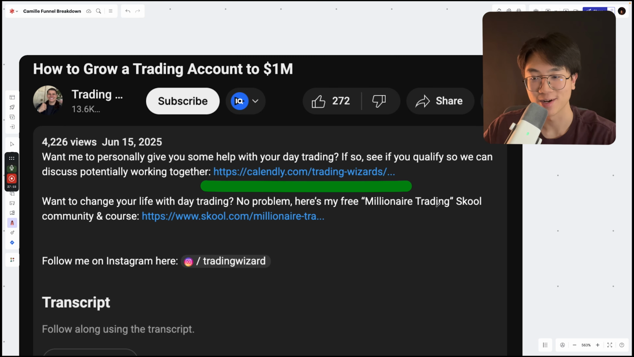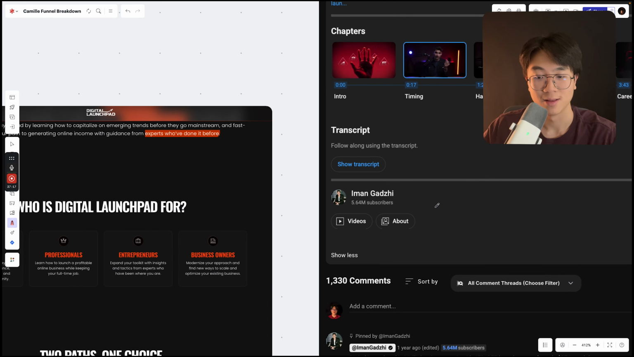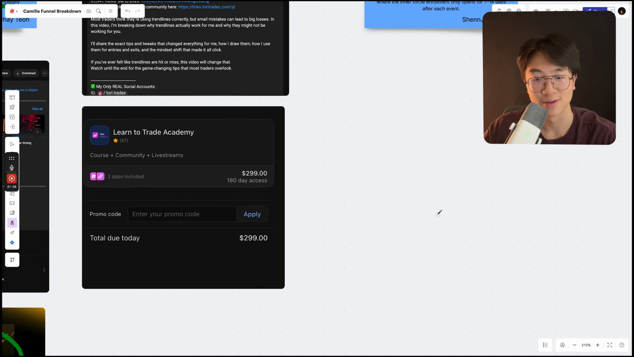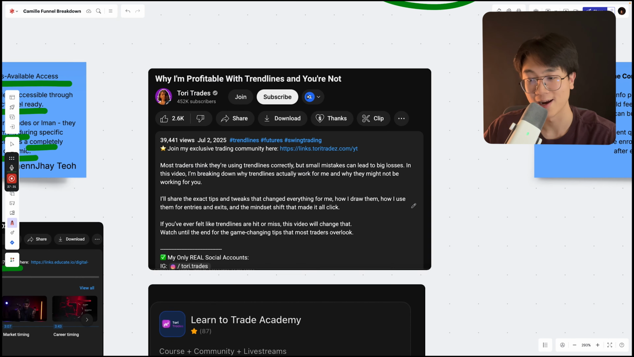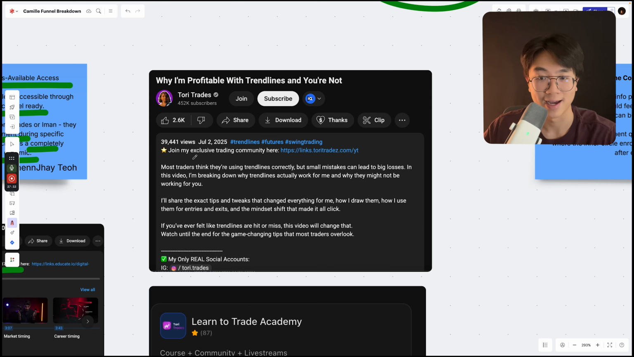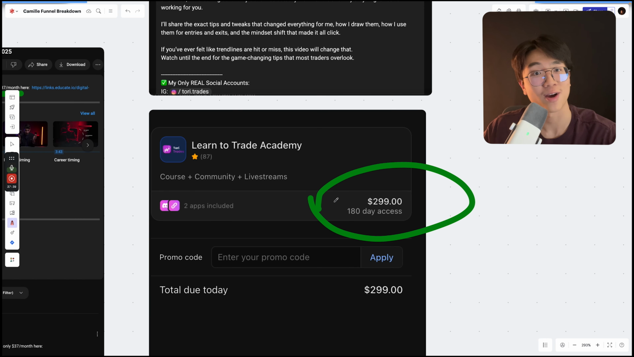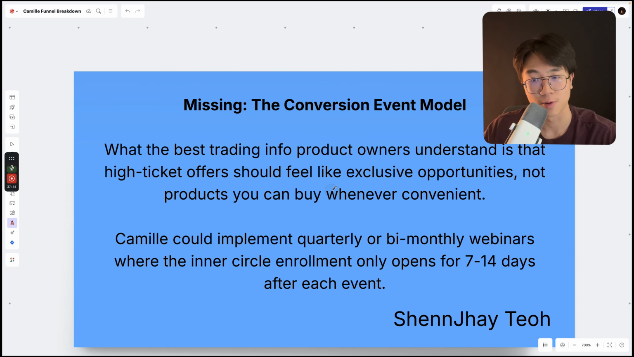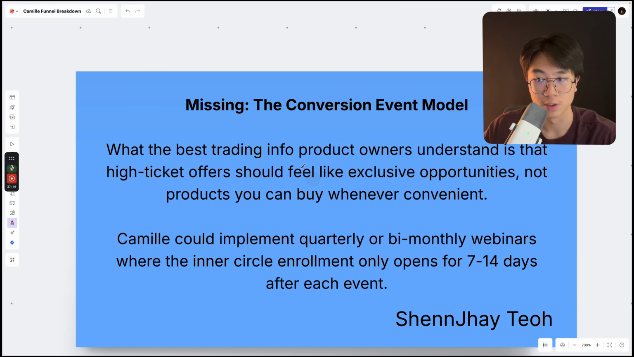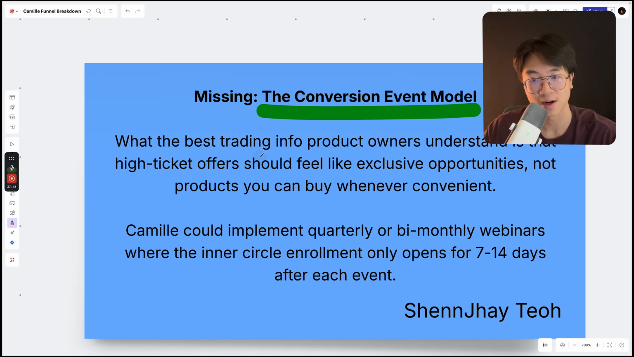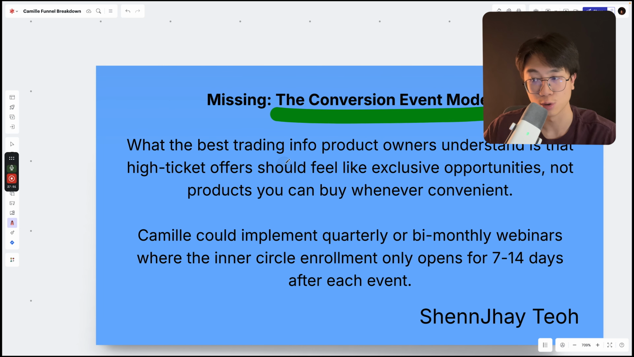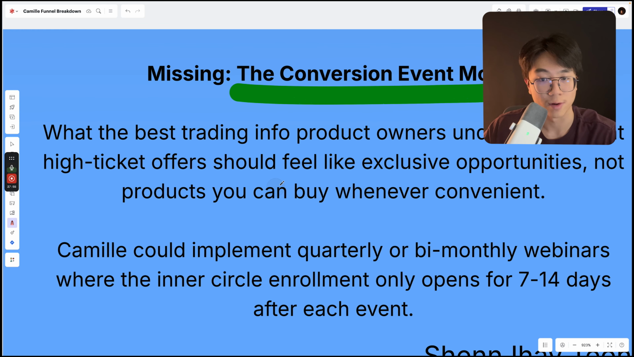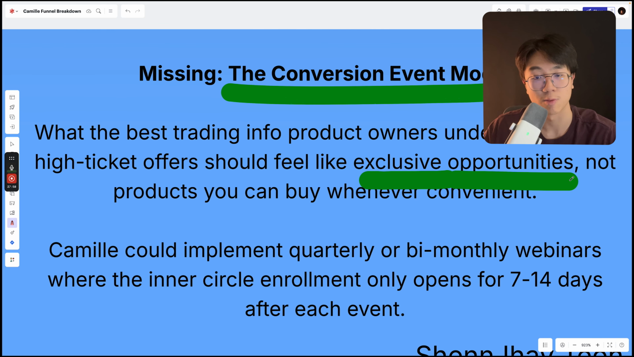Iman only has his $37 per month digital launchpad right here, and Tori only publicizes her trading community, which is around $299 for 6-month access. So let's talk about what's missing, and then we're going to talk about the solution, right? What's missing is the conversion event model. The best info product or trading coaching business owners understand that high ticket offers should feel like an exclusive opportunity instead of a product you can buy whenever you want, wherever you want, right? Essentially whenever it's convenient.